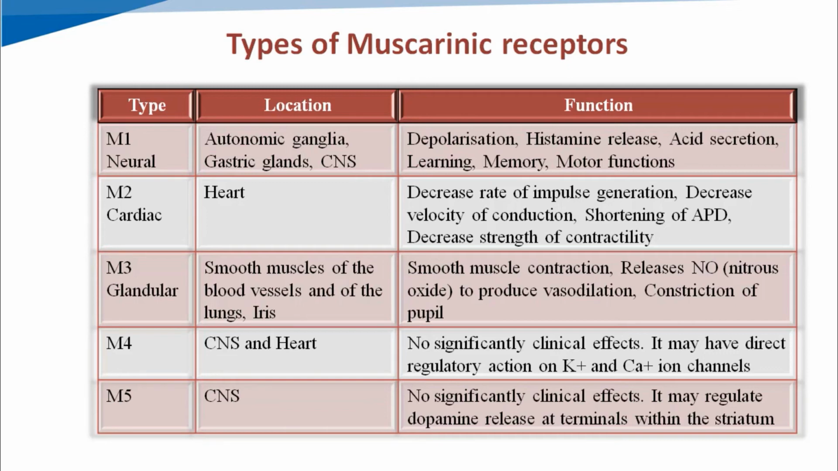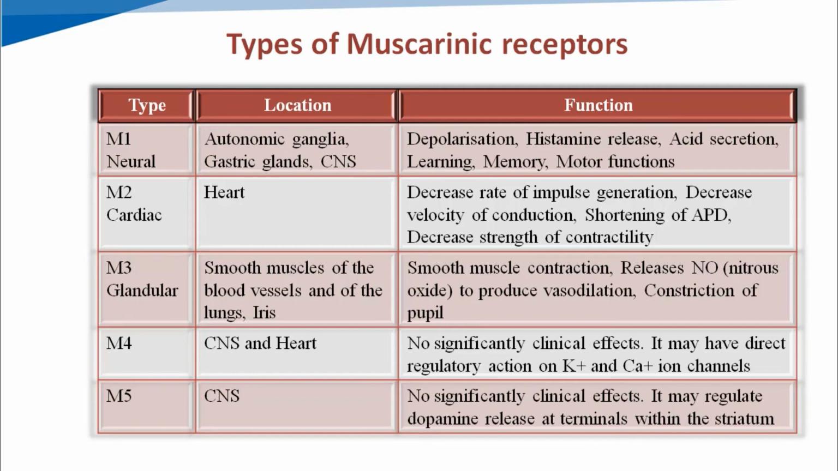M3 glandular muscarinic receptors cause smooth muscle contraction. They release nitric oxide to produce vasodilation and pupil constriction. Because the parasympathetic system is excitatory in nature, these receptors have excitatory actions. The exception is M2, the cardiac muscarinic receptors, which have inhibitory action on the heart. Other than these, all the actions are excitatory, meaning muscle contraction, and they enhance release of secretions from the glands.